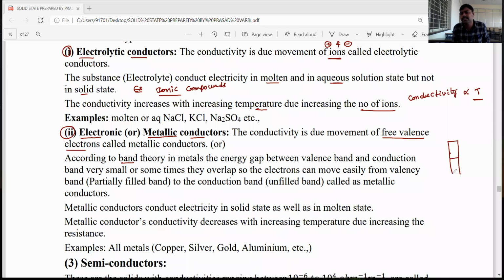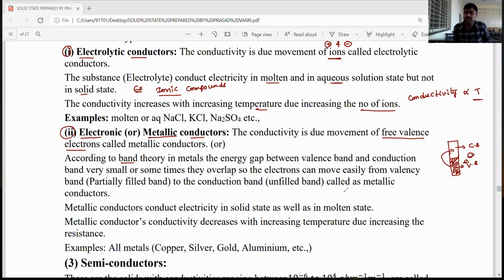The energy gap is zero or very, very small between the valency band and conductance band. The valency band has completely filled electrons or maybe half filled electrons, and the energy gap between the valency band and conductance band is very small or maybe zero. Then the valence electrons can easily jump from the valency band to the conductance band, and they conduct electricity.